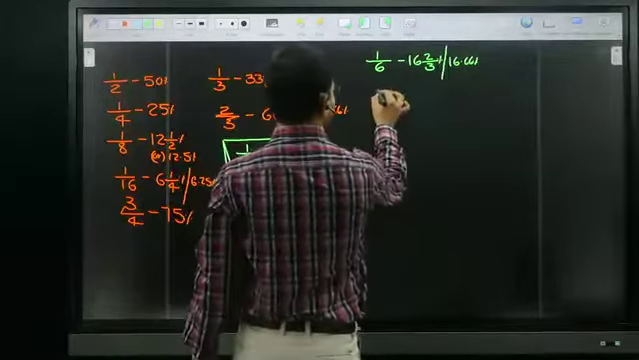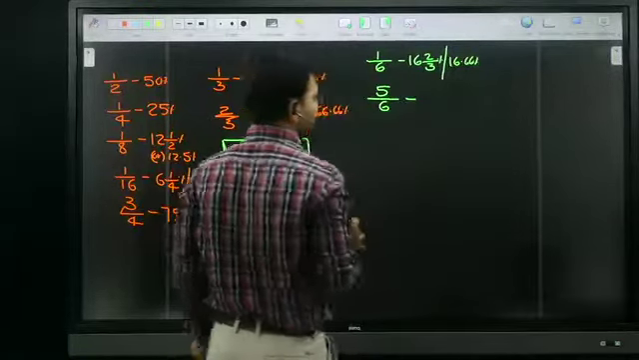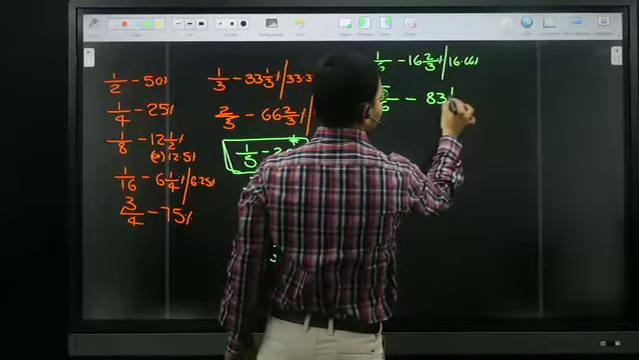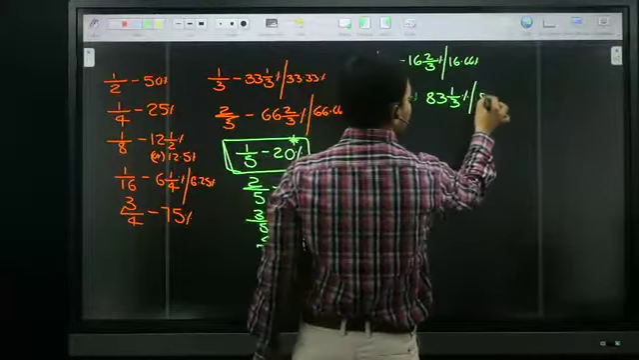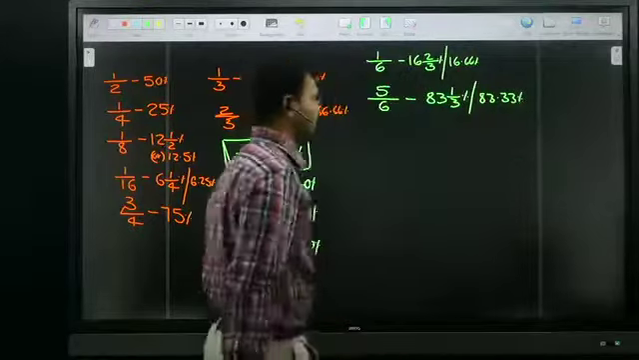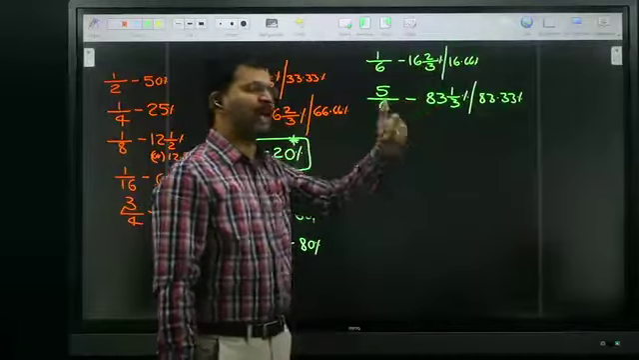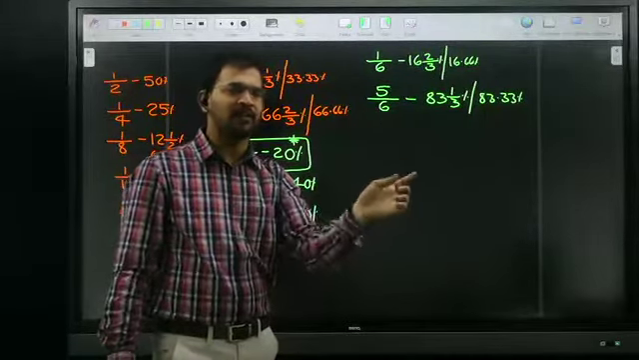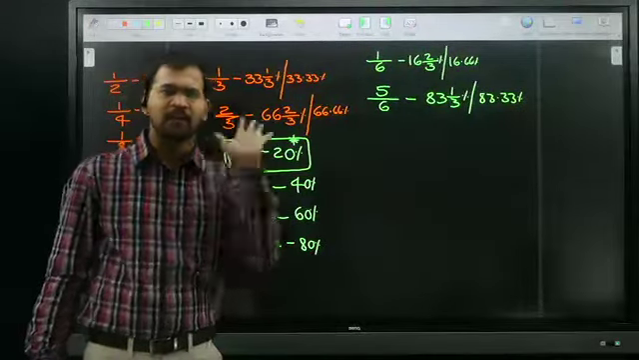Next one is 5 by 6. This 5 by 6 is very, very important. 5 by 6 is nothing but 5 times of this one, so 5 times of this one is nothing but 83 1 by 3 percentage, or I can write it as 83.33 percentage. If you have any doubt, 16 fives are 80, 2 by 3 times 5 is 10 by 3, and 10 by 3 is nothing but 3 1 by 3. 80 plus 3 1 by 3 is 83 1 by 3. All of you okay?